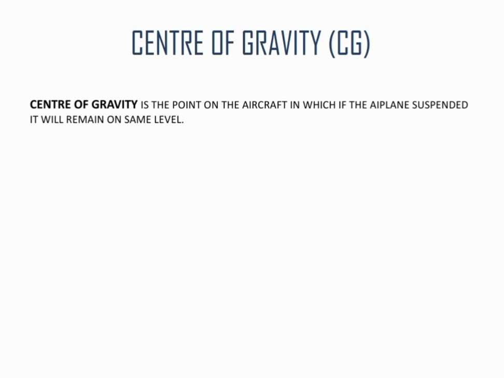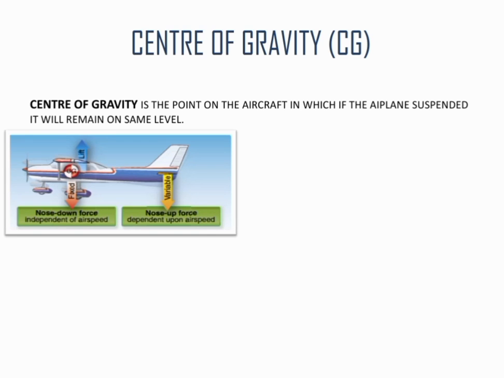Center of gravity. It is a point on the aircraft at which, if the plane is suspended, it will remain on the same level. As you can see, the center of gravity is properly managed, so the aircraft is stable.